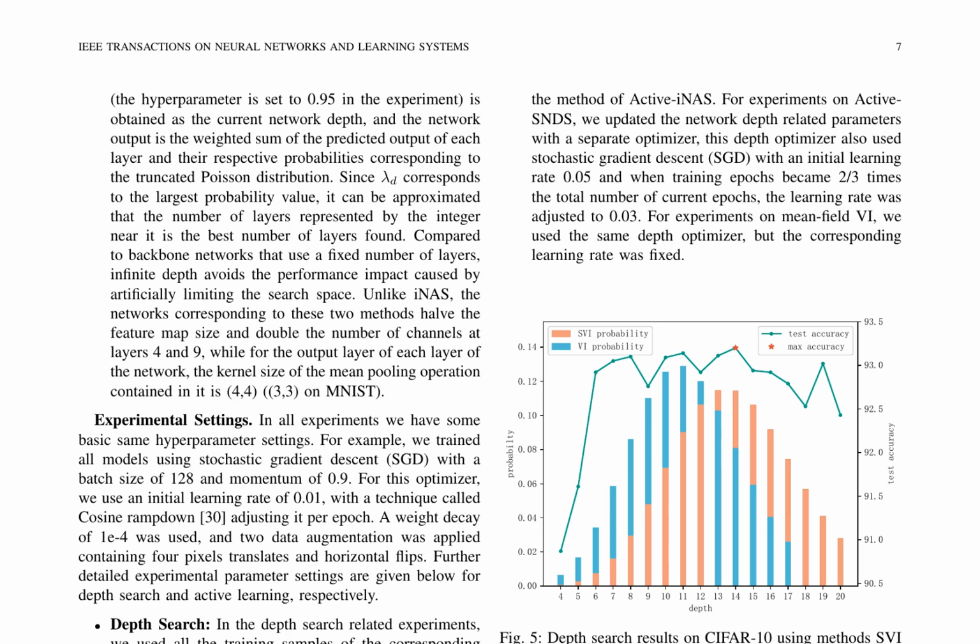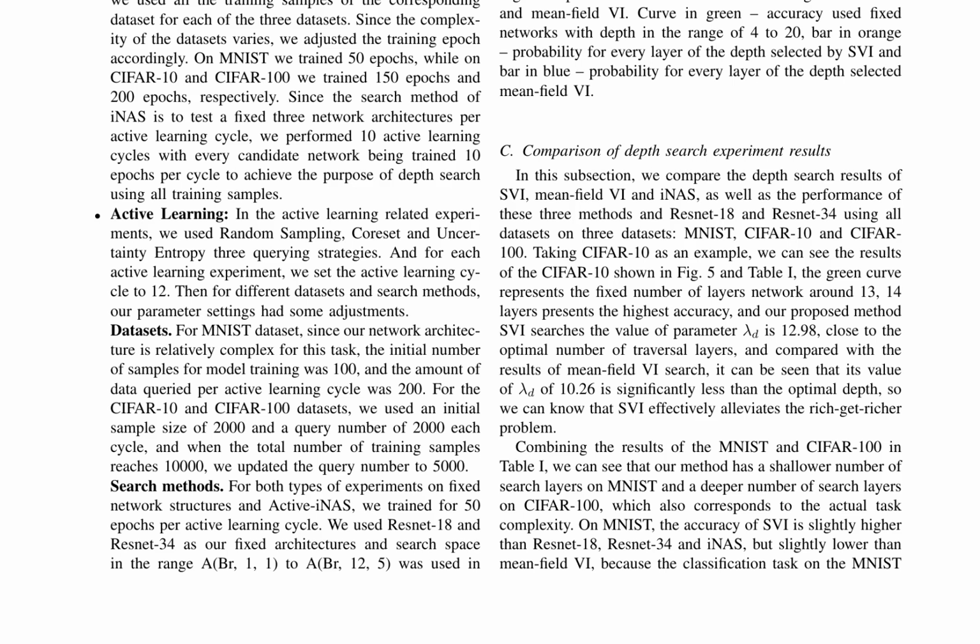In the depth search experiments, the authors use all training samples of the corresponding dataset and adjust the training epoch accordingly. For active learning, three querying strategies are used: random sampling, coreset, and uncertainty entropy. The authors performed 10 active learning cycles with every candidate network being trained for 10 epochs per cycle. The datasets used are MNIST, CIFAR10, and CIFAR100. The authors provide specific settings for each dataset, including the initial number of samples, the amount of data queried per active learning cycle, and the total number of training samples.